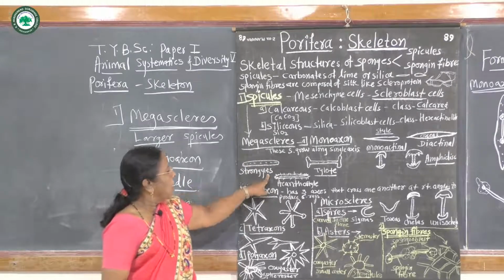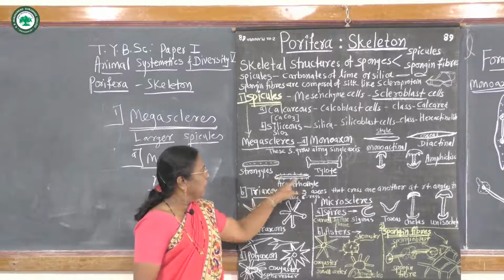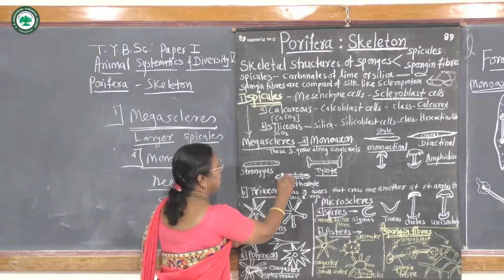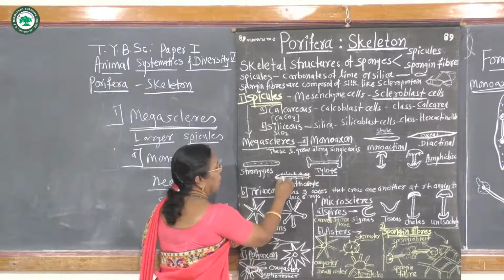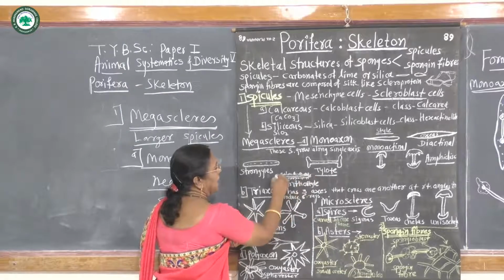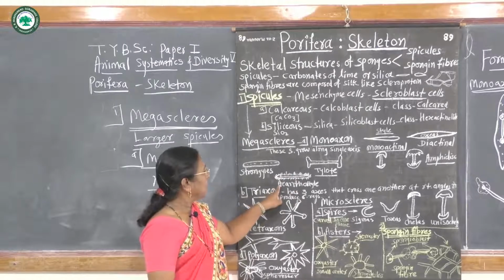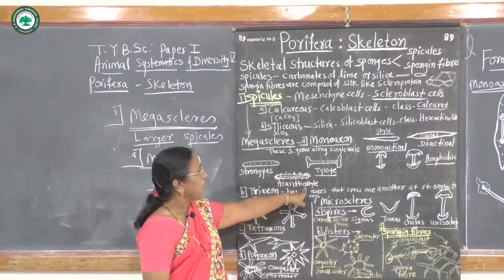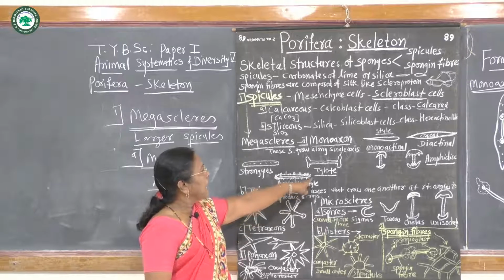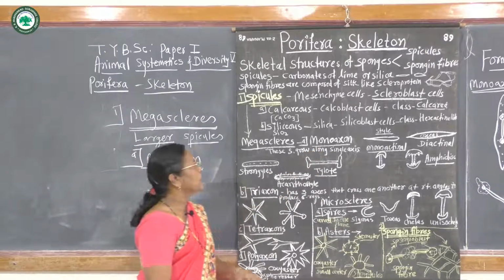And on the spicule, if there are spiny or needle-like spines present, then that spicule is called acanthostyle. These are the monoaxon type of spicules.